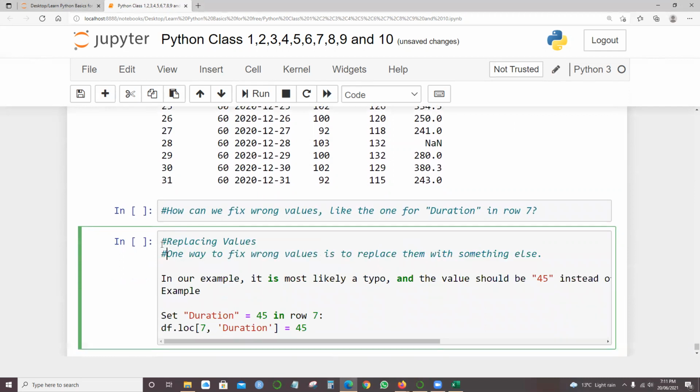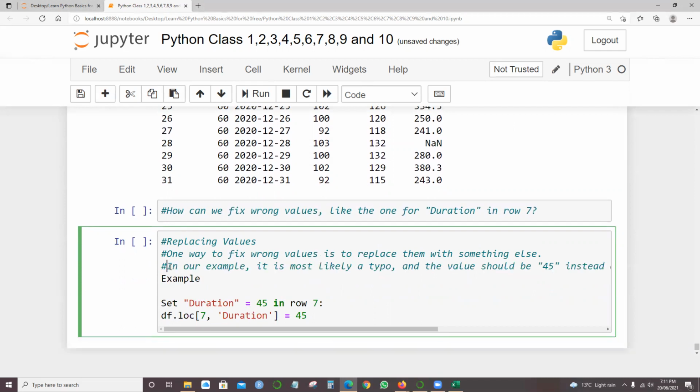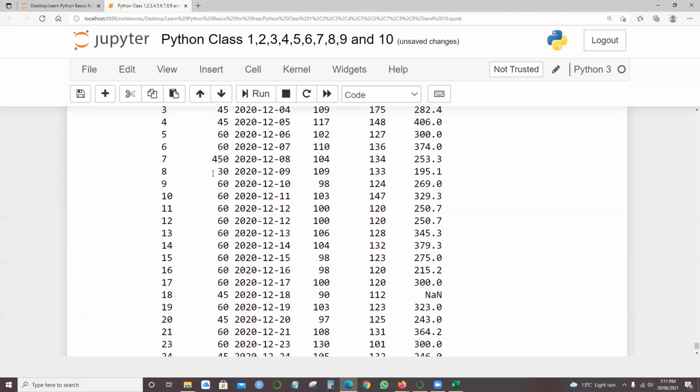One way to fix the wrong values is to replace them with something else. In our example, it is most likely a typo. If someone mistakenly typed 450 instead of 45, it could have been 45 minutes or 50 minutes.